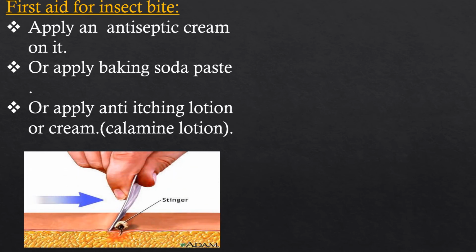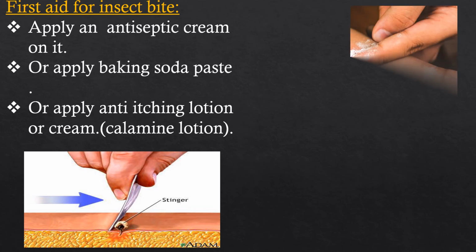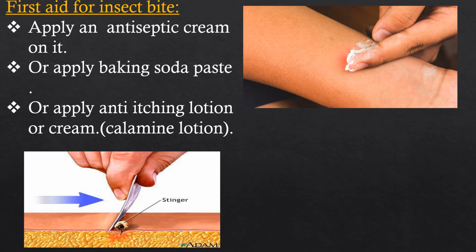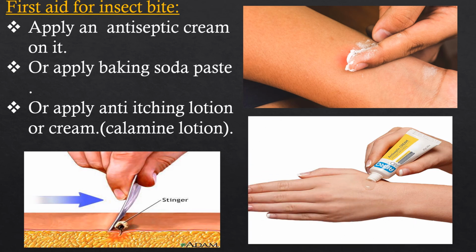We have to remove the sting with the help of a tweezer and apply the baking soda paste or the anti-itching lotion, that is calamine lotion.